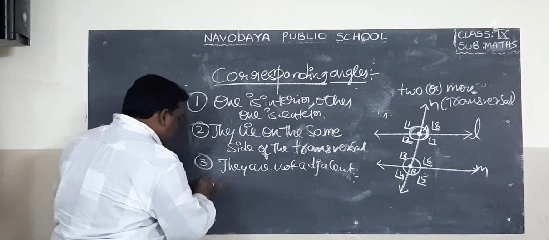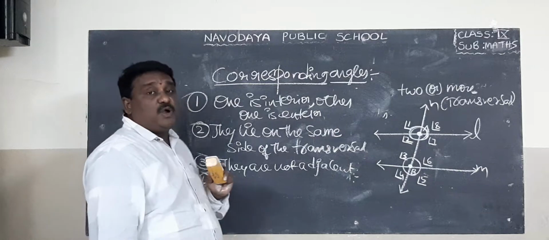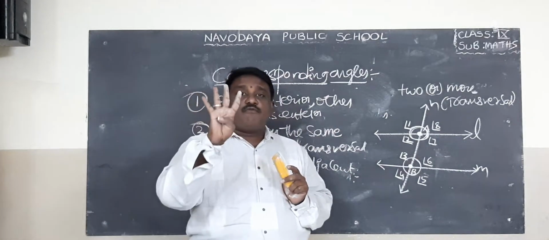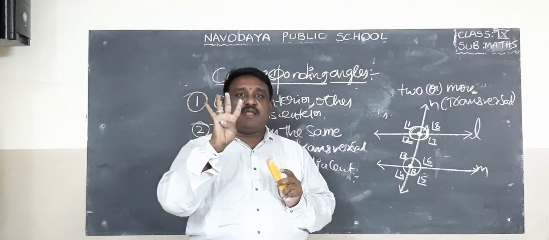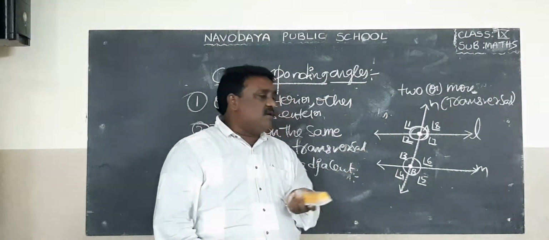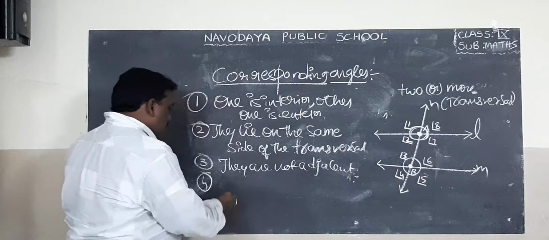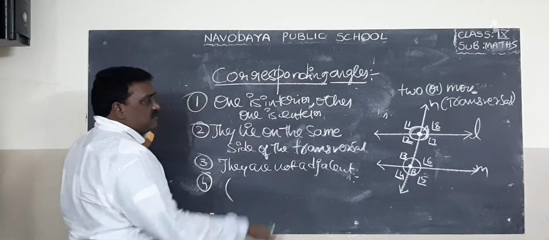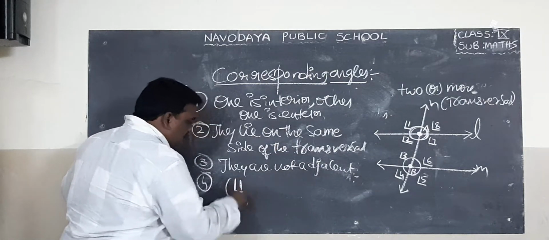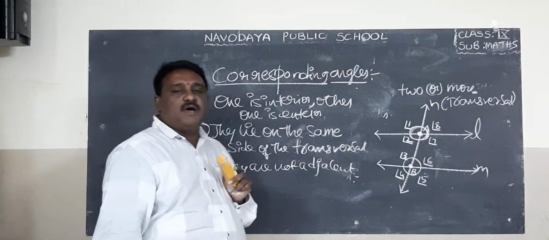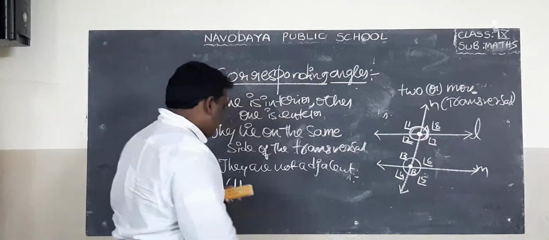So, from the diagram, what are the corresponding angles? There are 4 pairs of corresponding angles in your diagram. Angle 1. What is angle 1? Exterior angle.